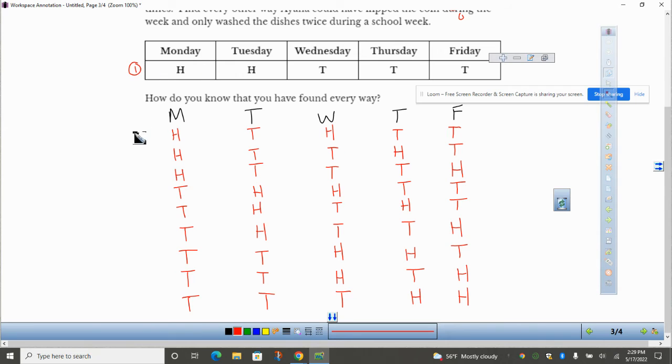So there's one up here that we counted. This is the second one, third one, 4, 5, 6, 7, 8, 9, and 10.